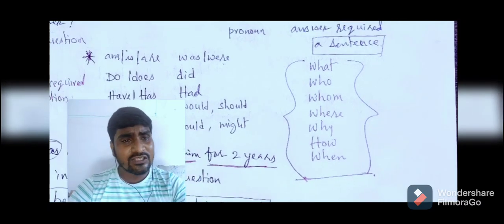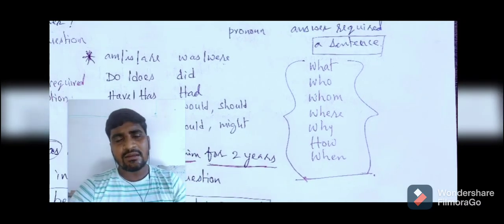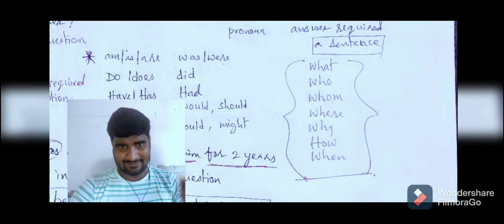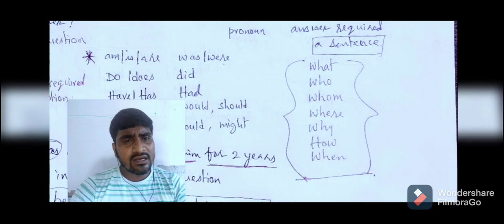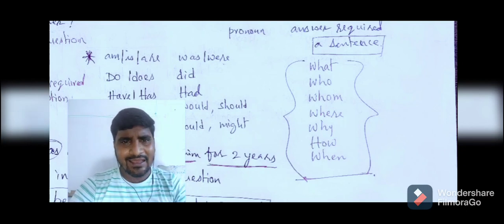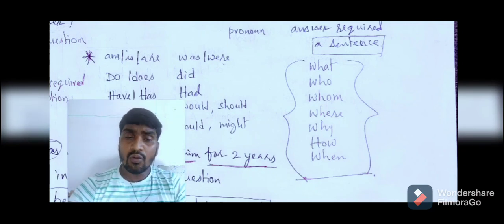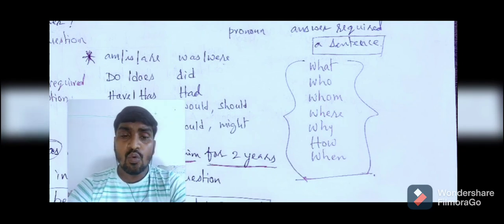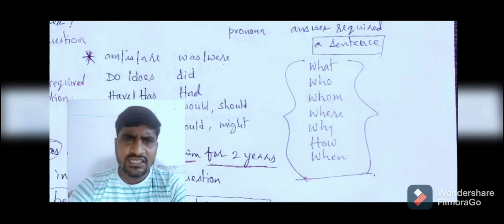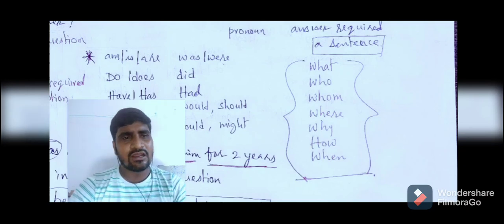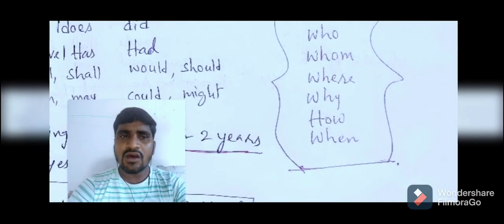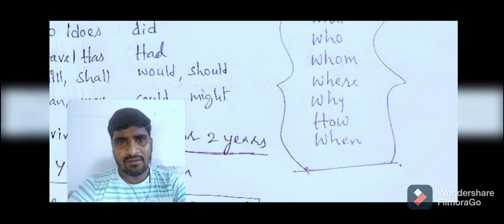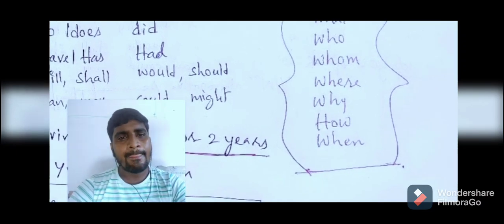Next, why is a WH word we use to know the reason. Suppose, for example, she cried as she lost her job. Now we need to question the sentence. Why did she cry? She cried because she lost the job. So in that way.